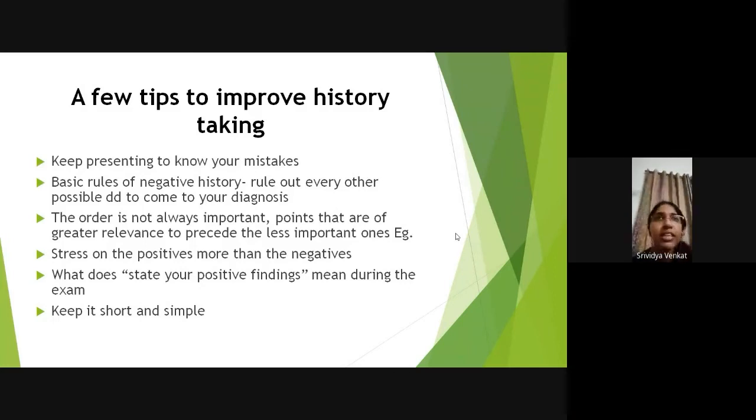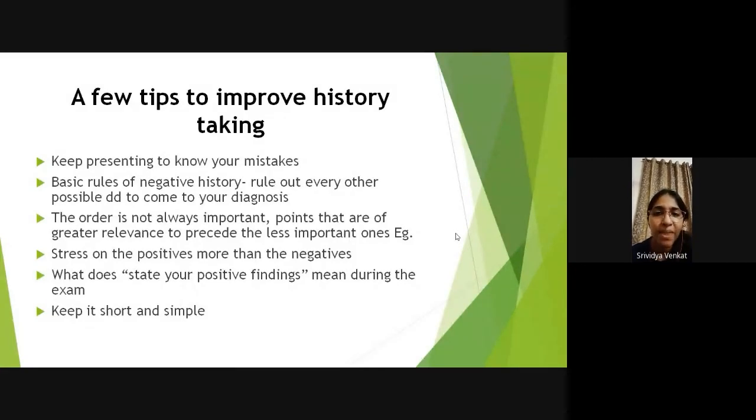And the order — when I say the order is not always important in history taking, what I mean to say is it's not necessary that your family history or your treatment history has to come later. If you know she has had an FNAC, you have to put it above. If she has a significant family history or positive family history, you have to put it above. So whatever is significant to your case, to your diagnosis, will come above, and whatever is negative or less significant, put it later on. There need not be a certain order that you follow when you write a case, and you will understand that as you take more and more cases.